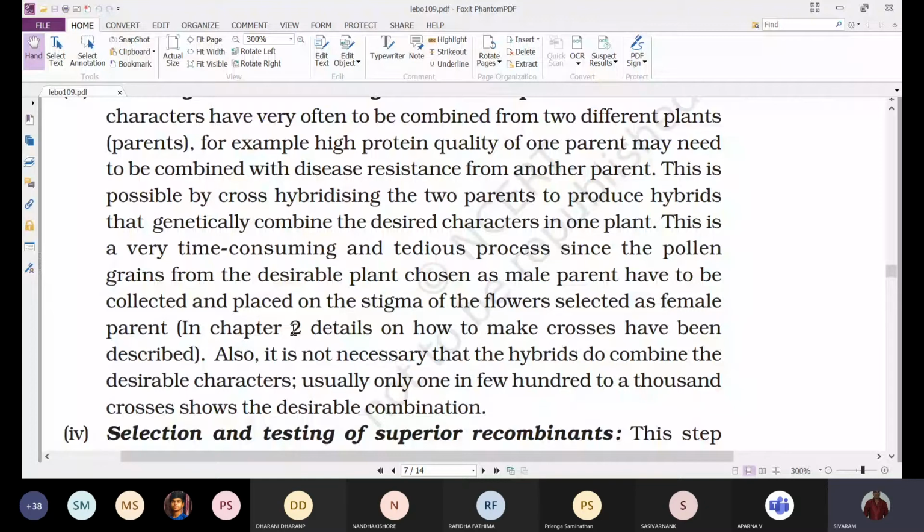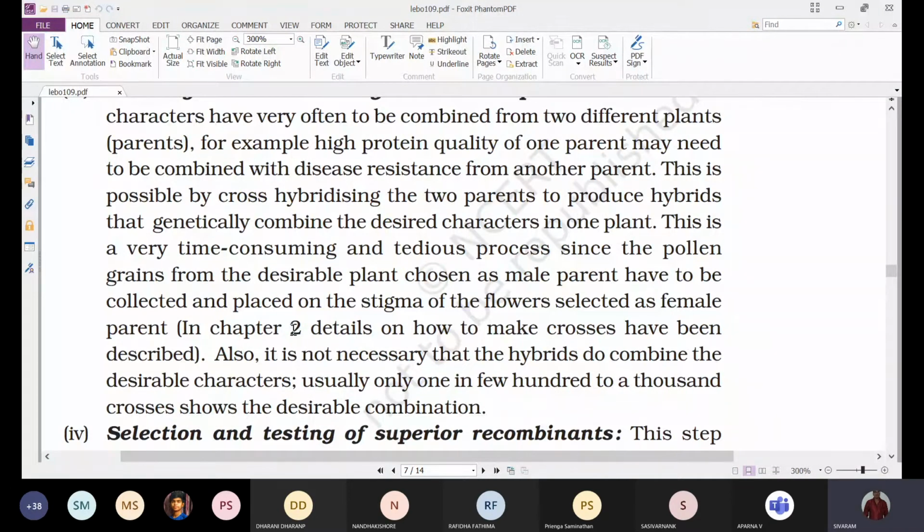But if they are not showing both the desirable characters, that hybrid is discarded. And again we follow the same procedure till we obtain the desirable characters in the hybrid. That's why this process is considered time consuming, because every time it will not be successful.